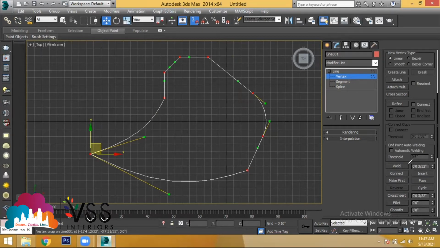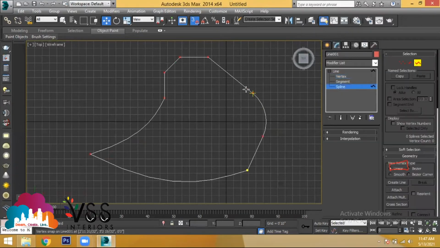After going to vertex, select all the endpoints and use the option called weld. In the previous class, I told you about the weld option. Weld is nothing but converting all the joints to get closed or into a single selection. So select all the endpoints and click weld once. All the endpoints will get closed. And now go to the spline selection and try to select an object.